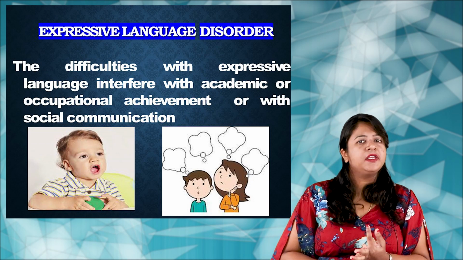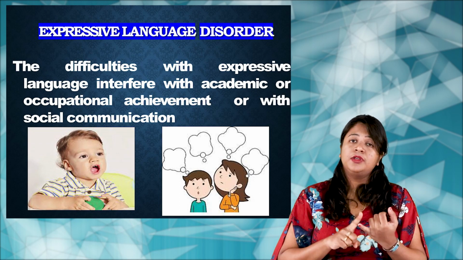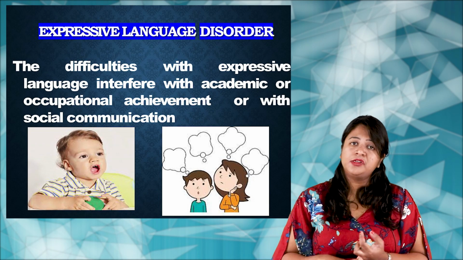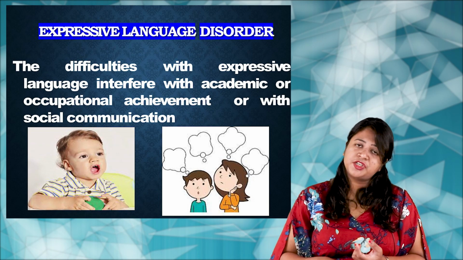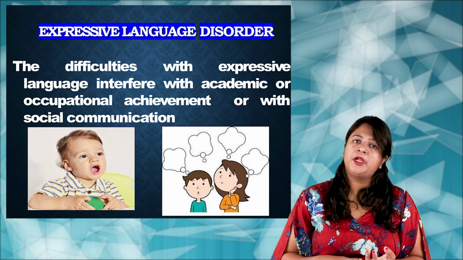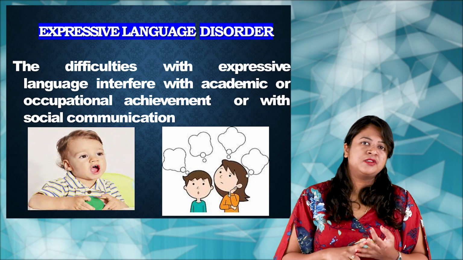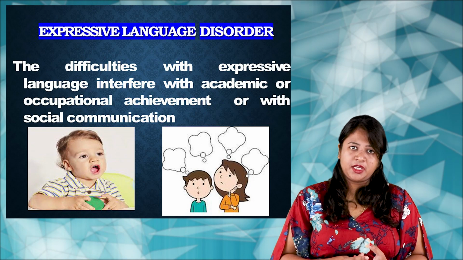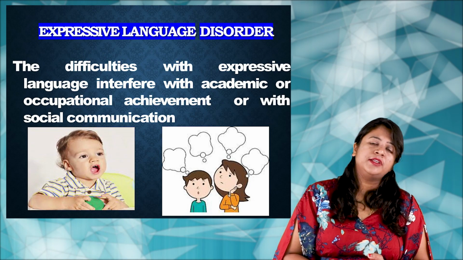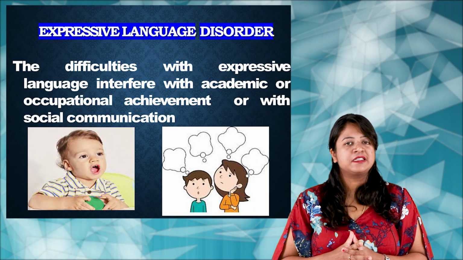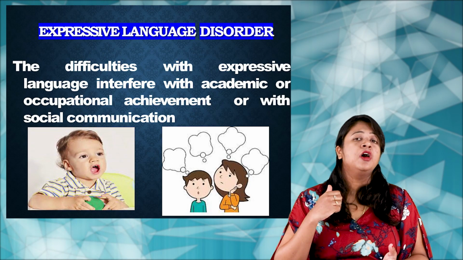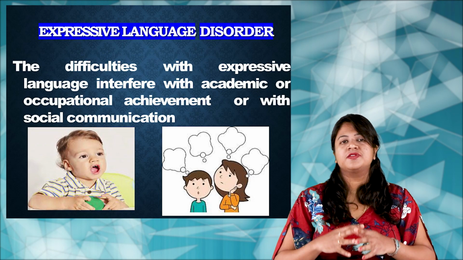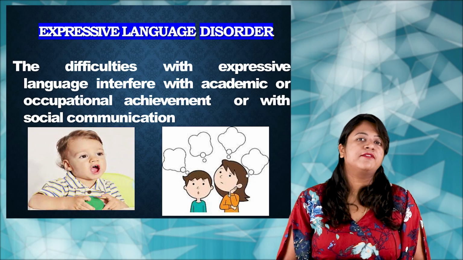So, for all the areas we require language: to learn or study something in academics, when you go for a job or any kind of occupation, we require to communicate with people, or even in social gatherings, when we go to a community or a social group, we require to communicate, right? So such a child later on in his life will face a lot of difficulties related to academic performance, occupational performance, as well as social communication. Okay, so that is called the expressive language disorder.